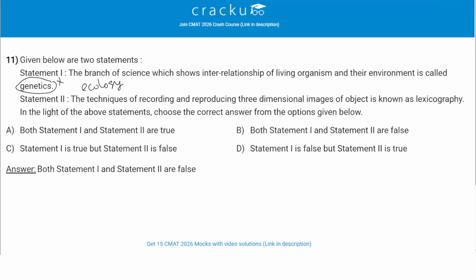The techniques of recording and reproducing three-dimensional images of object is known as lexicography. Again, this is wrong. The techniques of recording and reproducing three-dimensional image of object is known as holography. So basically, both these statements are wrong. So both statement 1 and 2 are false. So option B is the correct answer.